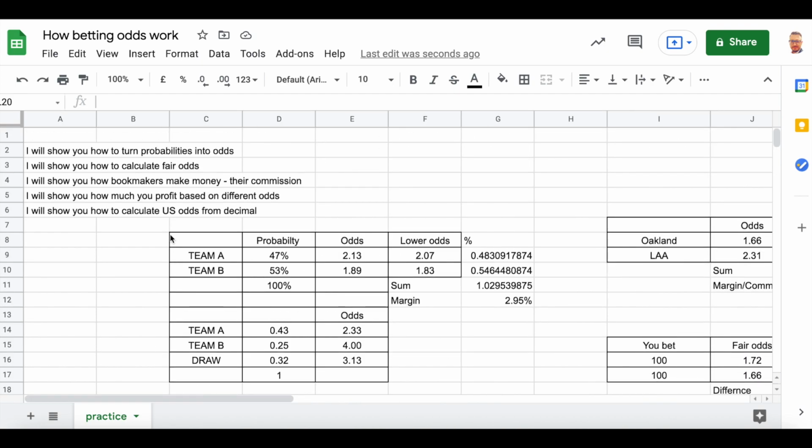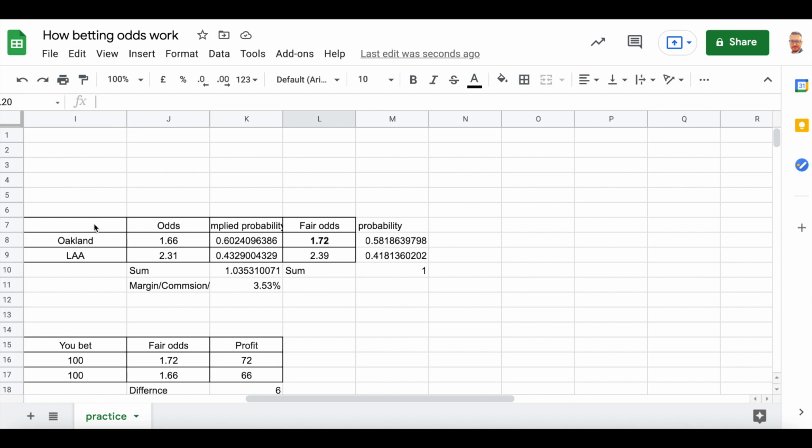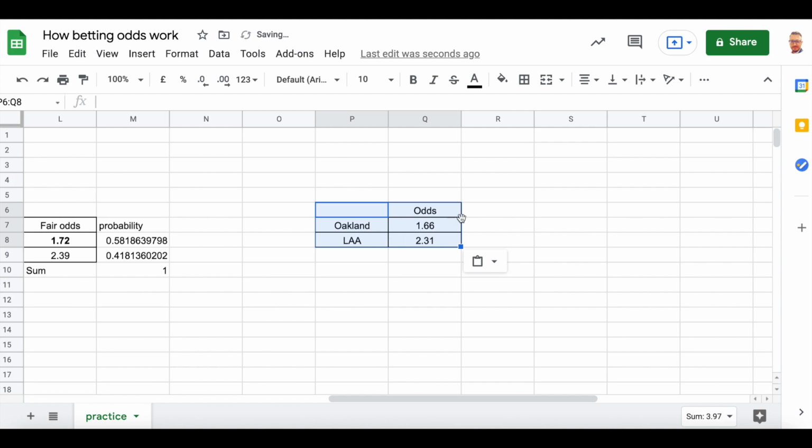And the next thing I want to show you is how to calculate American odds from the decimal odds, okay? Let's say we have Oakland and Los Angeles Angels, okay? Those are decimal odds, and I will show you the formula how you can calculate American odds, and this formula will be below in the description, so you can simply copy and paste it here in the cell, okay? Okay, US odds, and we will use one formula which you can find also in the description, so you don't need to learn this formula. Just use it and copy and paste it in the sheet, okay?